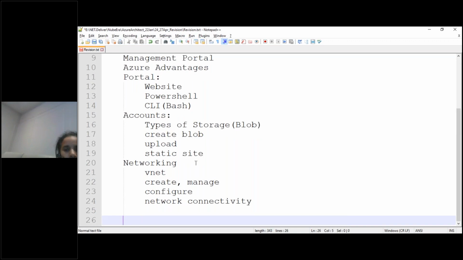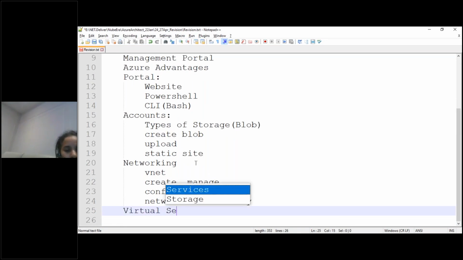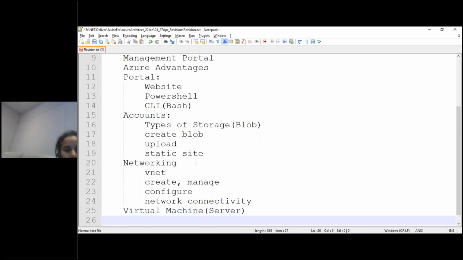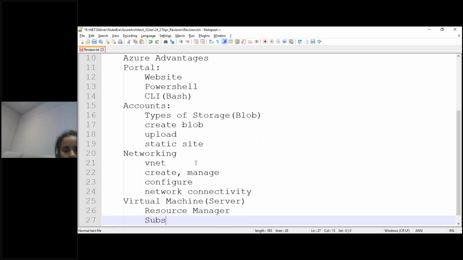Then we directly focused on the virtual machine, like a virtual server. You can say machine or server, whatever. Here we tried to understand the resource manager and the subscription part.